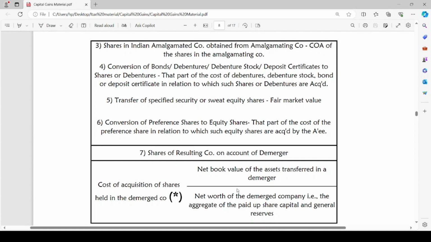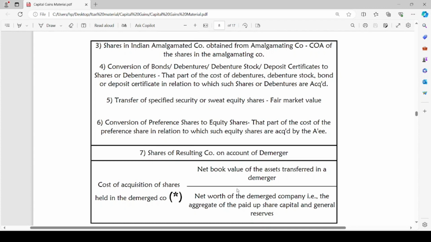Conversion of bonds or debentures or debenture stock or deposit certificates to shares or debentures. When the bonds or debenture stock or deposit certificate is converted into share or debenture, the part of cost of debentures or debenture stock or bond or deposit certificate, whichever is converted, in relation to which such shares or debentures are acquired, will be considered as cost of acquisition of such shares or debentures.